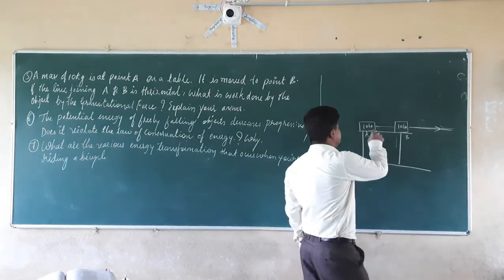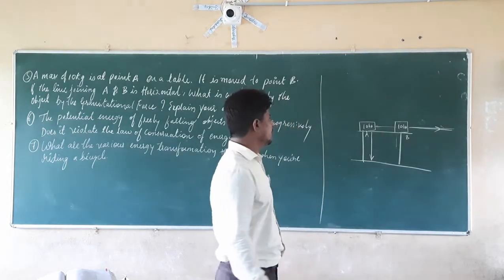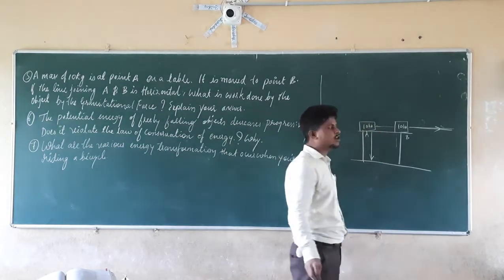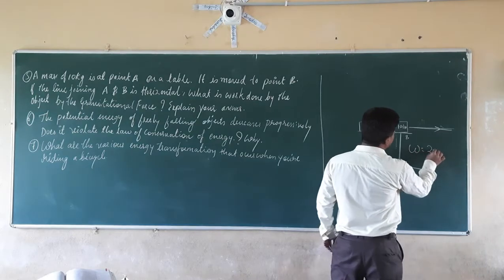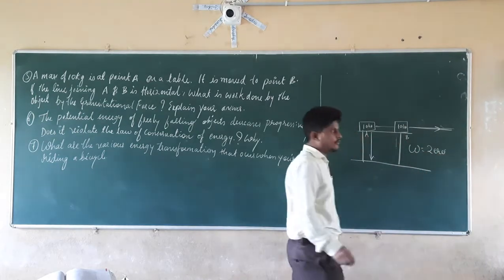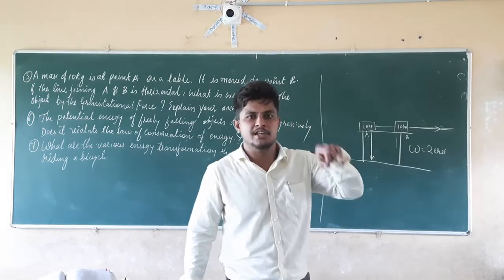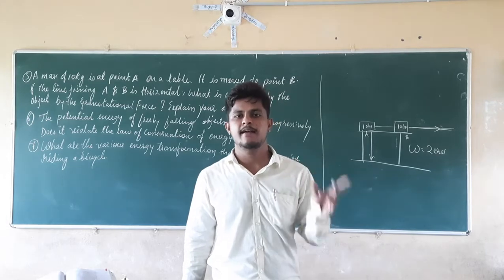So if you see here, it is making a perpendicular angle, that is nothing but an angle of 90 degrees. So the work done here by the gravitational force on this object is equal to 0. Why 0? We already know that for work to be done, the object should either move in the direction of the force or in the opposite direction of the force.